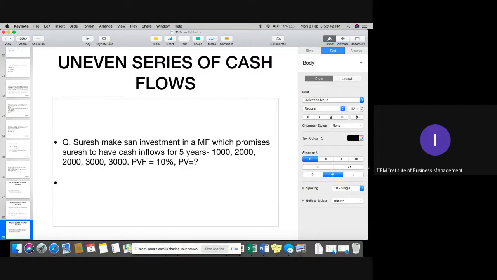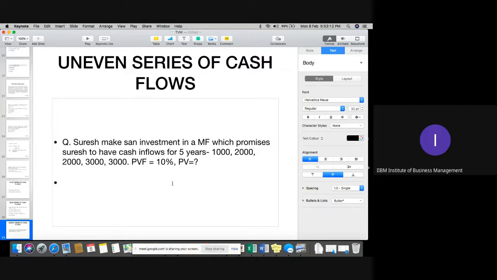Now, in case we have uneven cash inflows, what exactly do we have to do? We simply need to calculate the present value of this particular amount. For example, the total amount, you can see that 3 plus 3 is 6, 7, 8, 9, 10, 11. 11,000 which you will receive after 5 years. But what is the actual value right now of all such amounts? So how do we calculate right now? Please kindly focus.